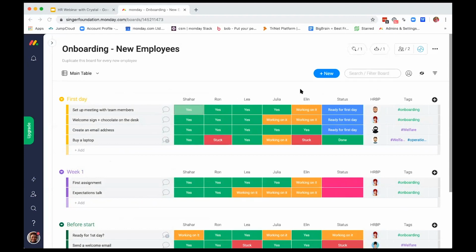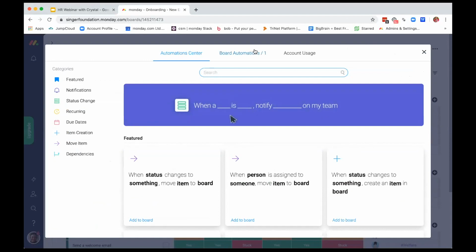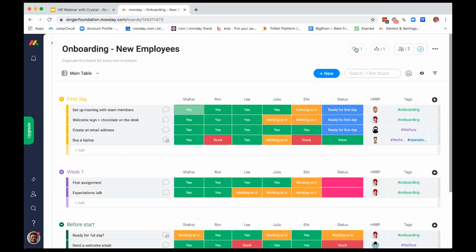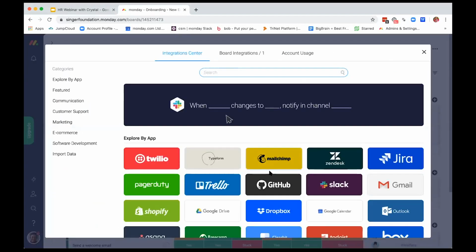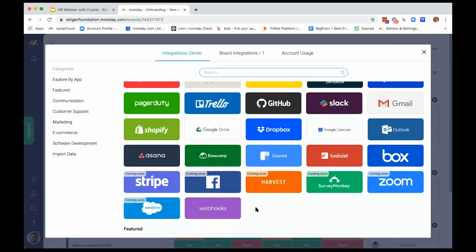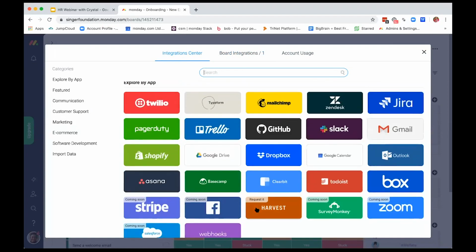Awesome. Another cool thing we can do here is that I'm pretty sure you guys use different tools to communicate. And if we want to make sure that we are getting the most out of our communication and that the team is up to date on everything, one thing that we use here is Slack. So when a status changes to done, notify the onboarding team. This essentially lets us get in contact with our HR team that we communicate with on the day-to-day through these different mediums. And this is just one example, but it allows us to see that monday.com has the power to integrate with your external tools to keep your workflow going and serve as a hub for all of your needs.